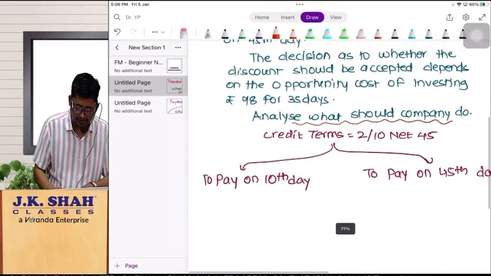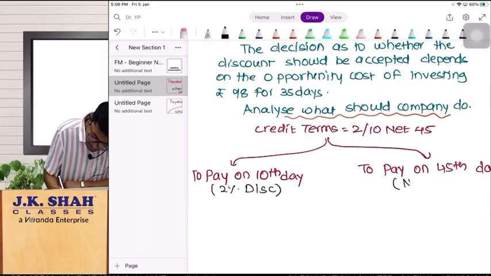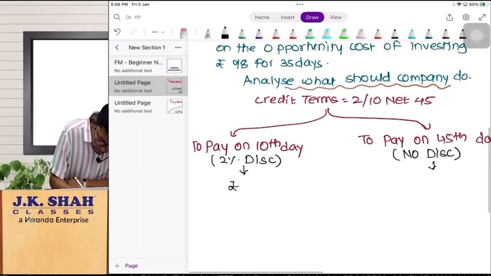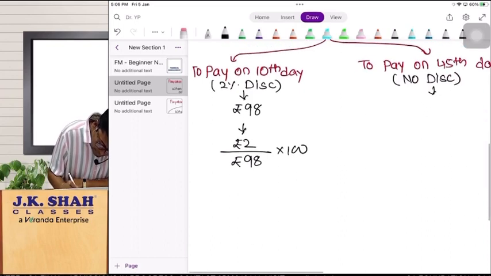So we have analyzed the scenario. We bifurcated our calculation into 2 parts. The first part was related to the discount. What was the percentage of discount? 2%. And the second part is related to the no-discount category. If you are paying on the 10th day, you get a benefit of 2 rupees because you are paying only 98 rupees. That means you earn 2 rupees by making payment of 98.